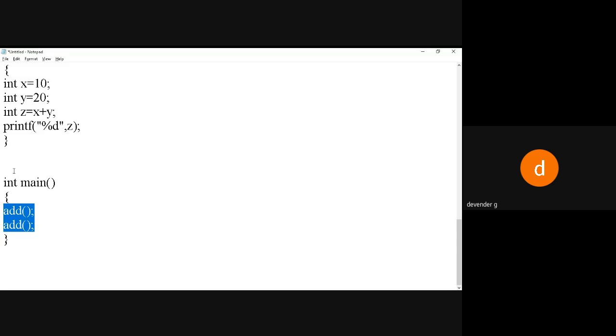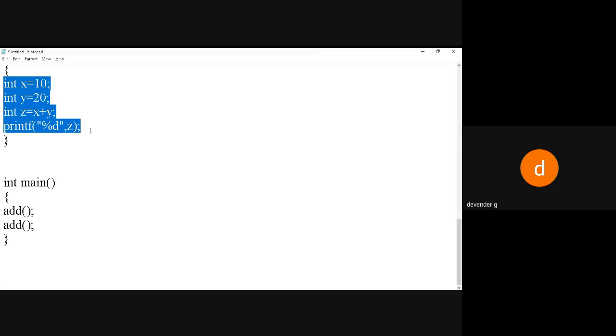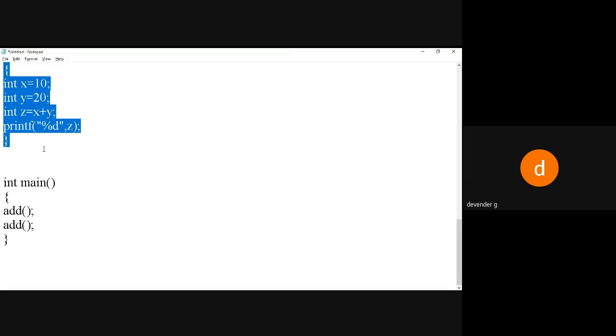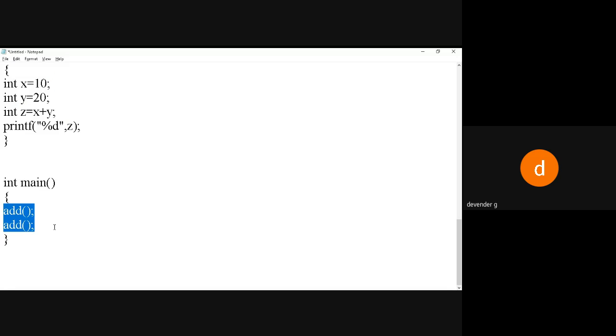Now suppose I don't have this function concept. The same thing I would have to write again every time, changing the value. But what is happening here? I have written the function only one time. See the advantage of the function. I have written it only once, but how many times am I calling it here? I'm calling it twice. No need to write the same program again and again.